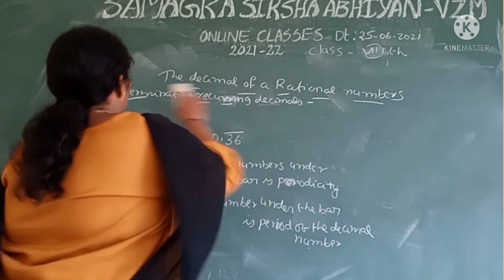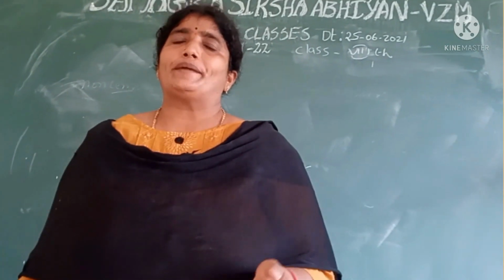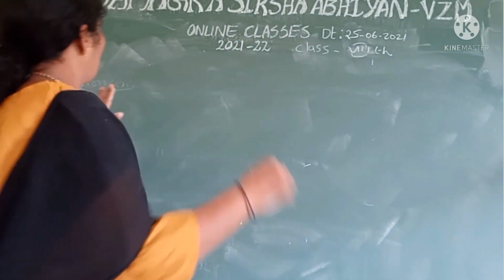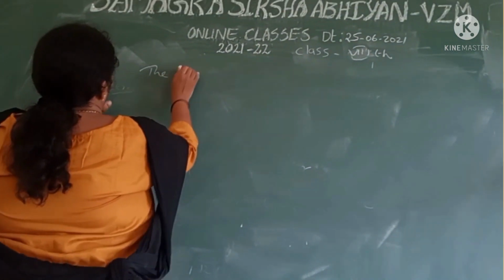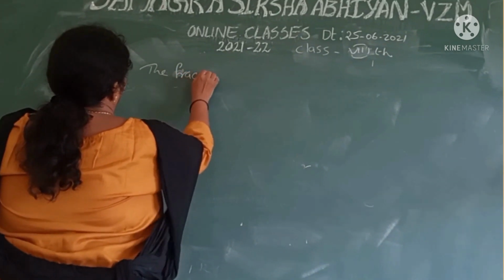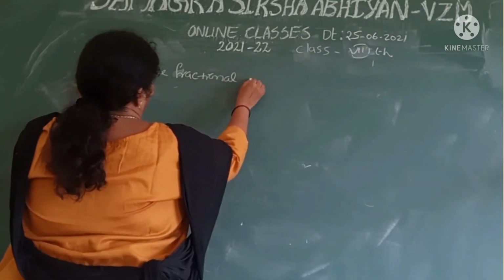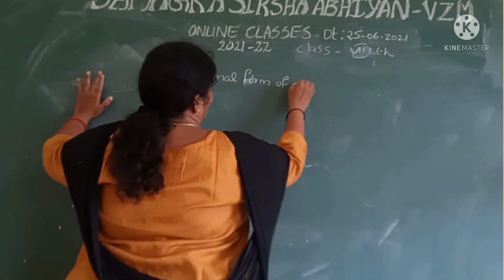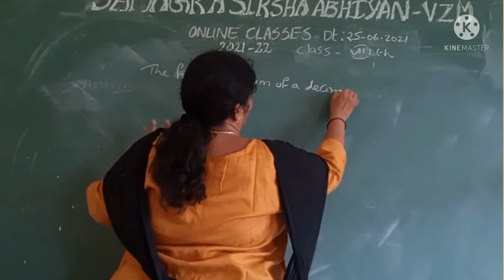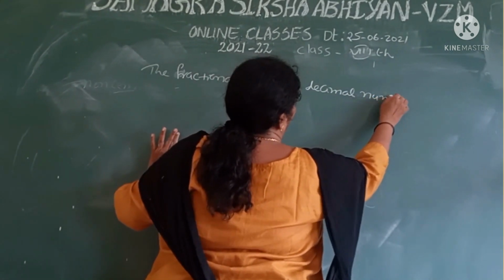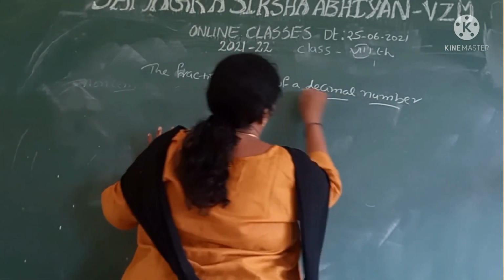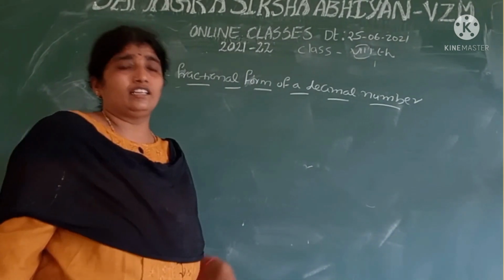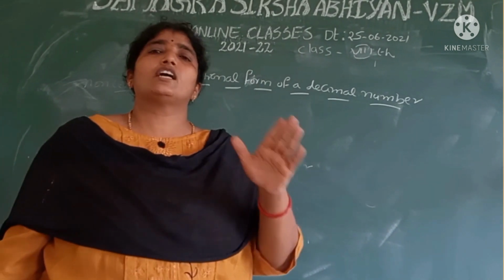Okay, we discuss another topic: the fractional form of a decimal number. We know that in rational numbers, the decimal numbers are two types.